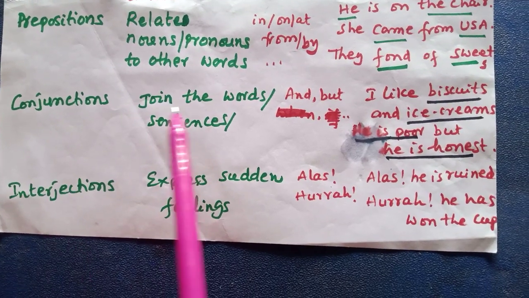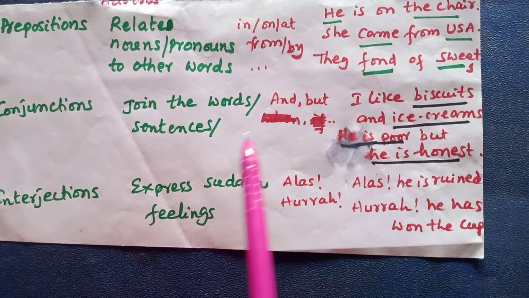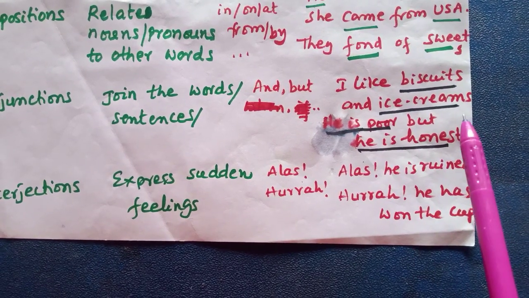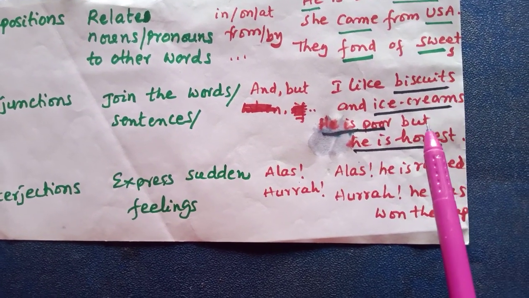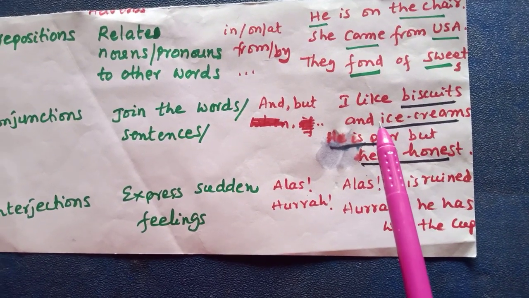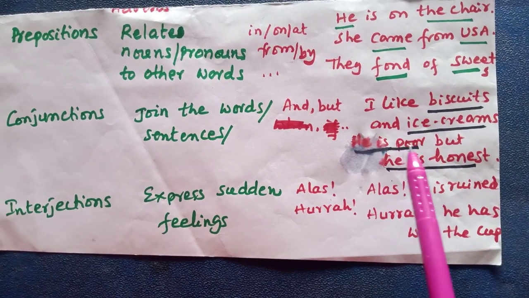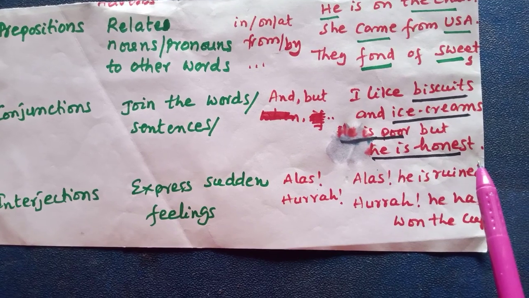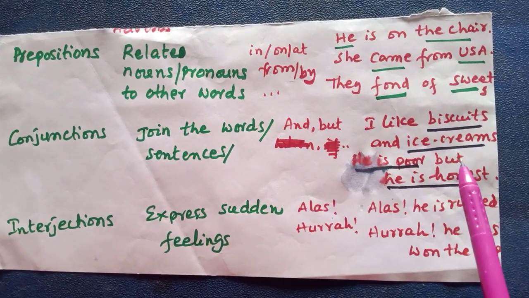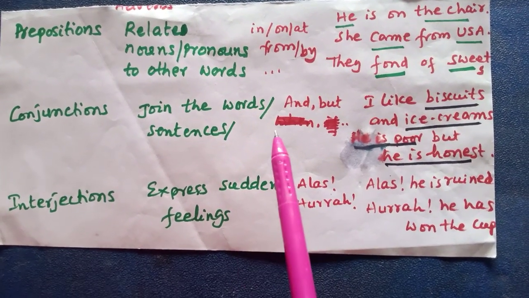Next, conjunctions. They are the joining words. They join the words or sentences. Example: and, but. I like biscuits and ice creams. Here and joins biscuits and ice creams, the words. So and is called conjunction. And he is poor but he is honest. Here, he is poor is a sentence, he is honest is a sentence. These two sentences are joined together by but. So, but is called conjunction. In this way, conjunctions are the joining words.